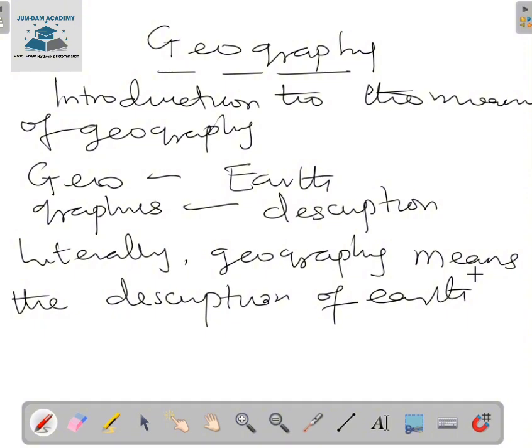So from this explanation, let's look at some of the definitions of geography. I have two definitions I would like to discuss here. We all know geography is a field of study that cuts across various disciplines. So geography has been described in so many ways by different scholars, educators, scientists, and so on. But I'll be giving us two definitions according to two scholars. I'm going to start with one scholar, Immanuel Kant.